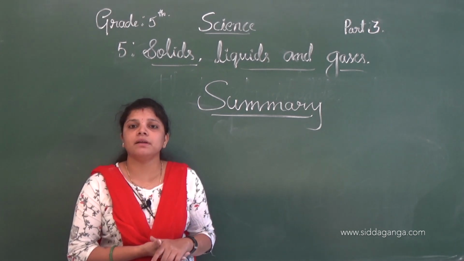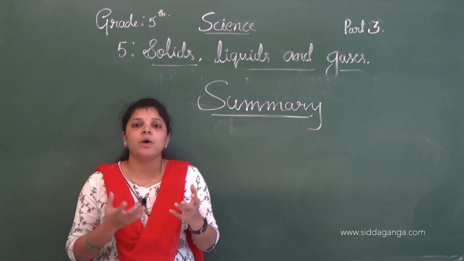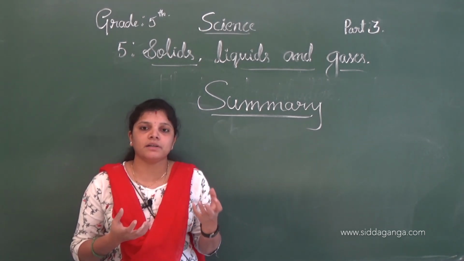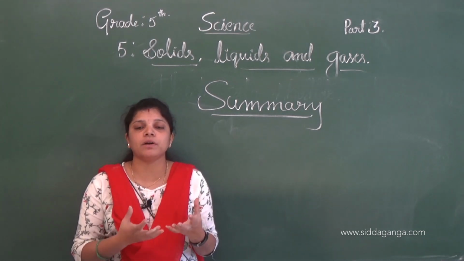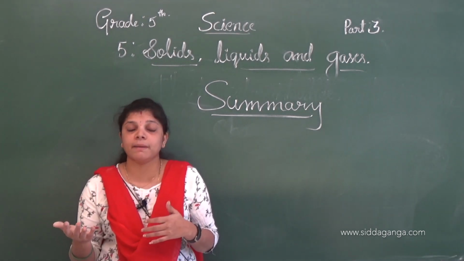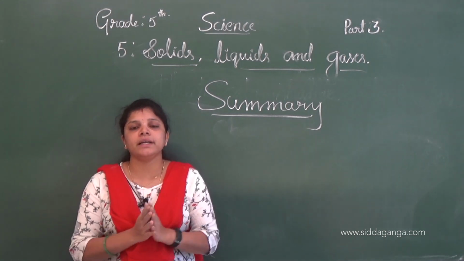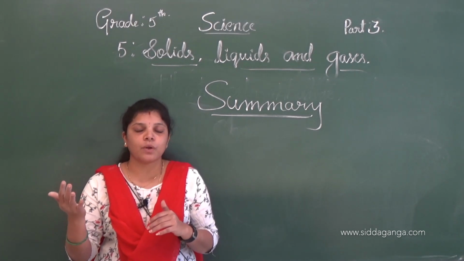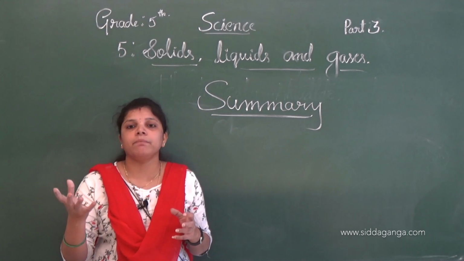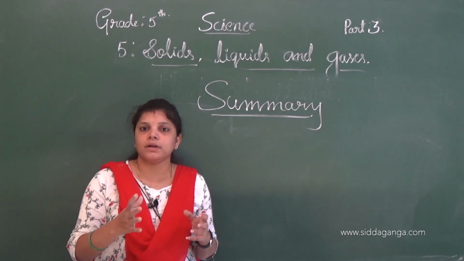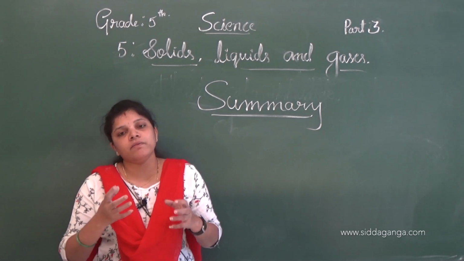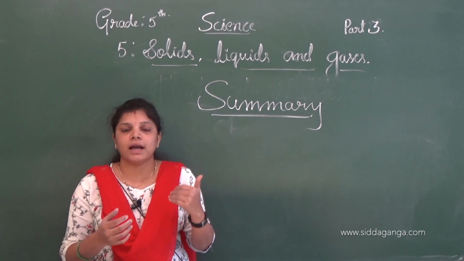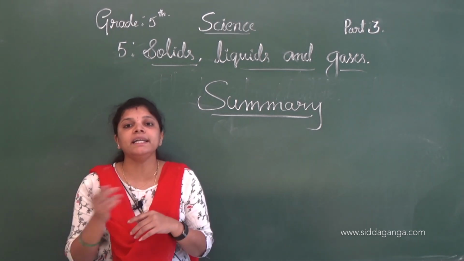See another example of state of matter being interchangeable, that is when we heat ice cubes. You take ice cubes and when we heat them, see what happens, they change into water by heating. Then if you continue the heating, it starts to evaporate in the form of water vapor. When we cool that water vapor, again it changes into water. It's the liquid state of matter. When we freeze that water, it changes into ice cubes. States of matter are interchangeable.